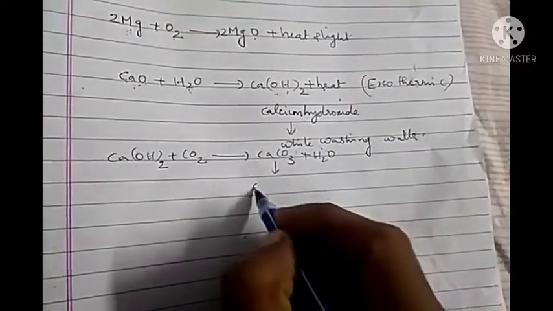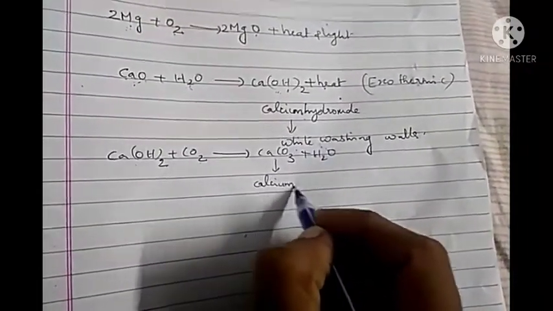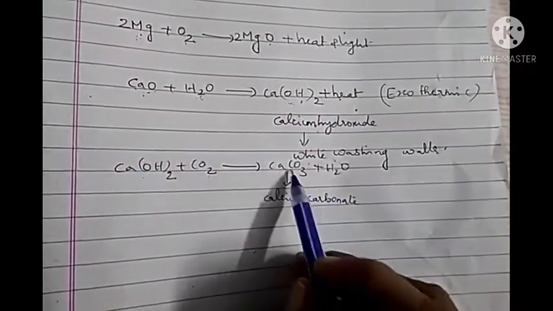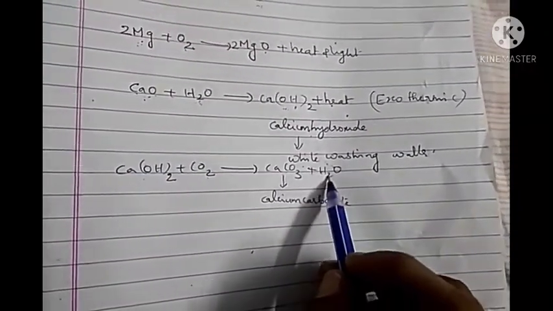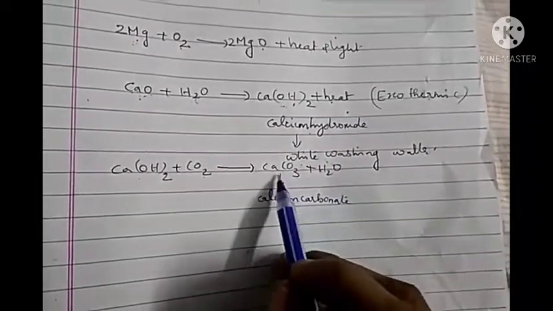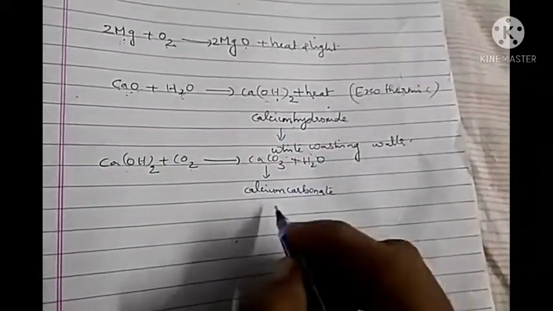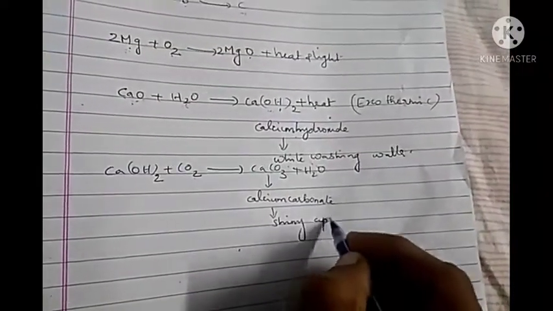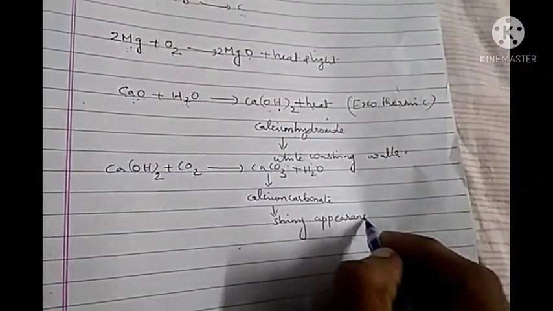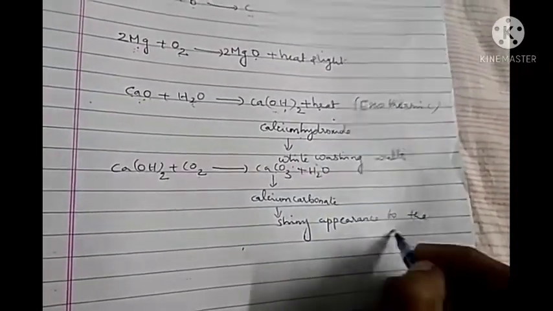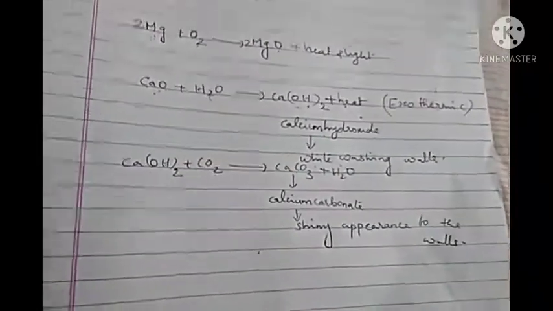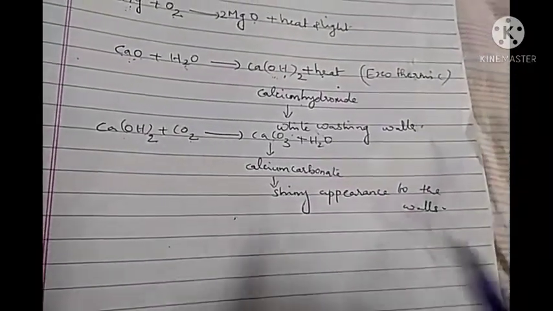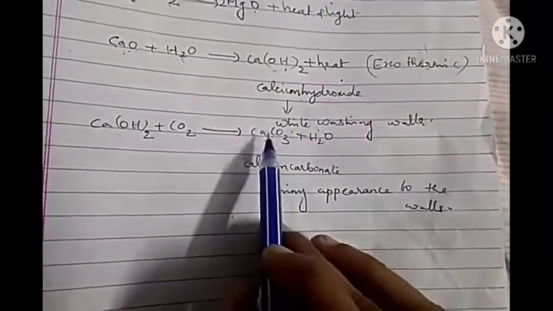This is calcium carbonate, and along with that water is also produced. This calcium carbonate gives a shiny appearance to the walls. So after whitewashing, after 2 or 3 days, the walls become shiny. It is due to the formation of this calcium carbonate.